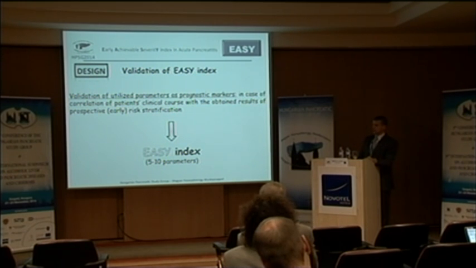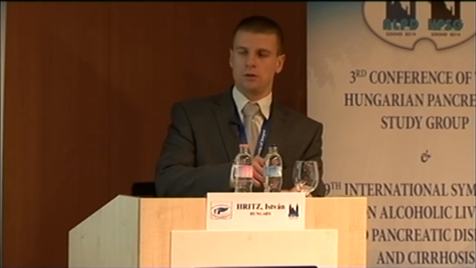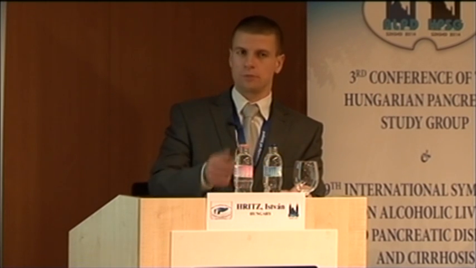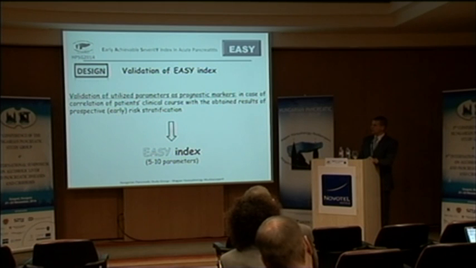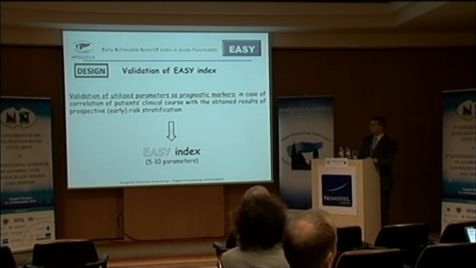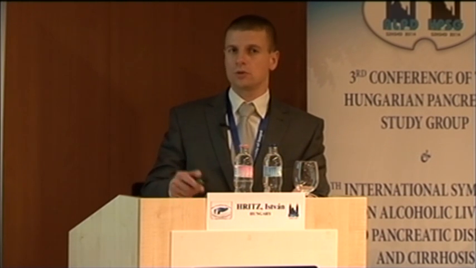The parameters we have chosen have already been used in different prognostication methods, like the APACHE score, Ranson, the BISAP and the HAPS, and the PANC 3 classification method. We are also looking at those parameters that have been demonstrated to increase the risk of acute pancreatitis.